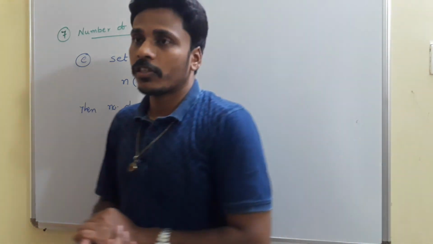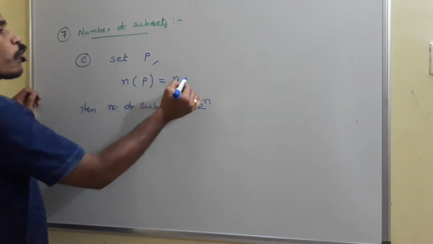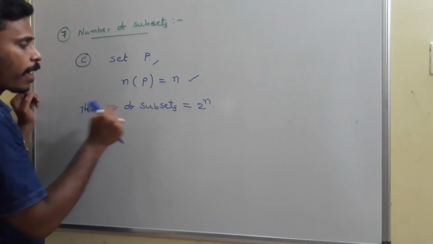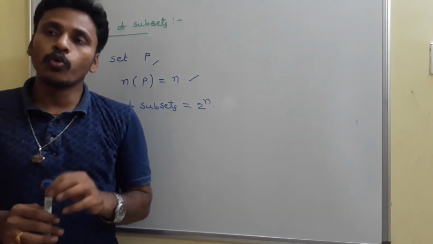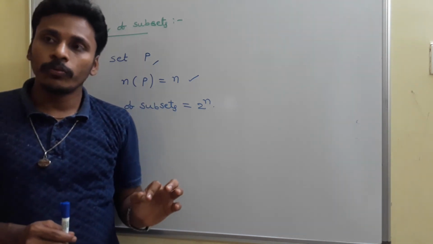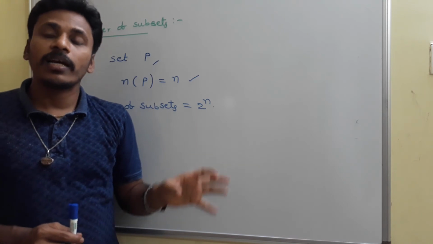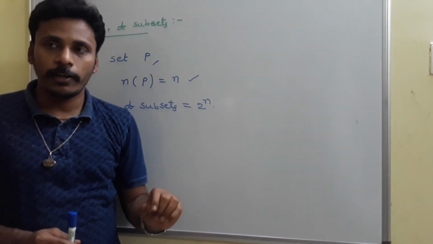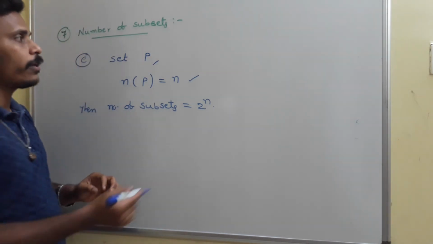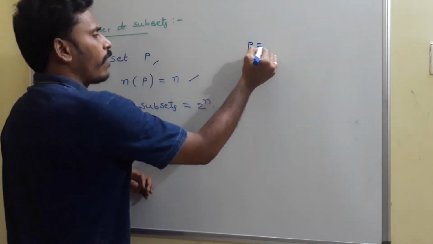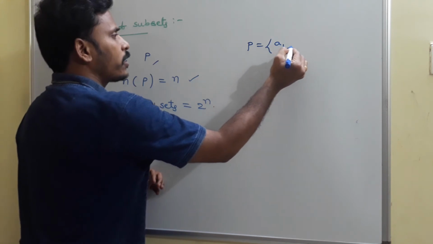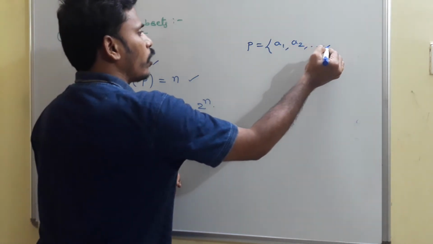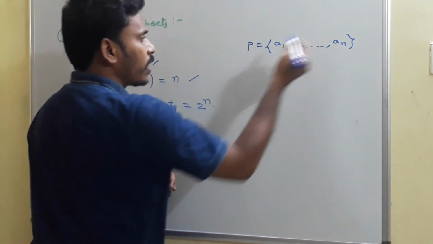The other way of discussion is, the set P contains how many elements? n elements. And I am going to write subsets. To write a subset, what do I have to do? I need to collect some elements from the given set to make a subset. For example, I have a set P. Since there are n elements, you just take them as A1, A2 and so on, up to An. These are the n elements.